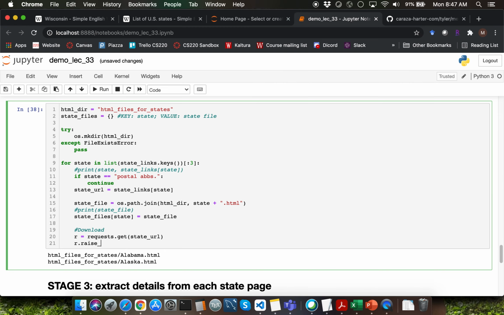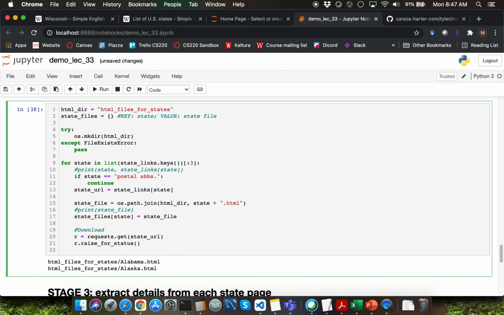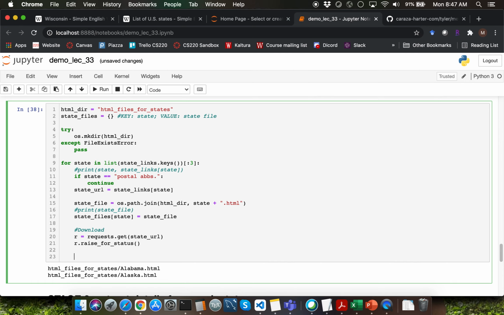I'm going to right away invoke the raise_for_status function to confirm that we are getting 200 OK. Let me go ahead and open a brand new file which is going to store the content of r.text here. I'm going to do that by invoking the open function call. The first argument is going to be state_file.